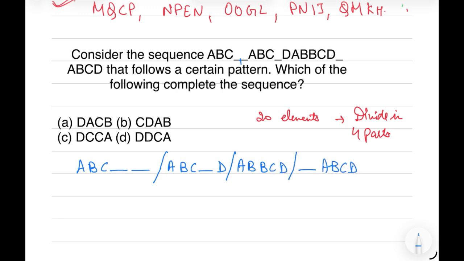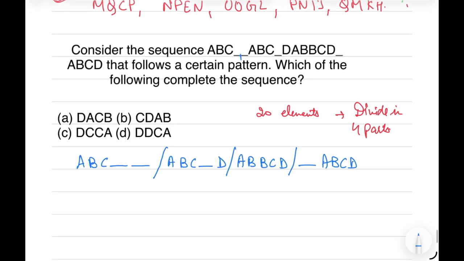In the third part, we get an idea that one letter is getting repeated. Here B is repeating. That is, in every part one letter must be repeated. So let's check option by option. First, check option A.